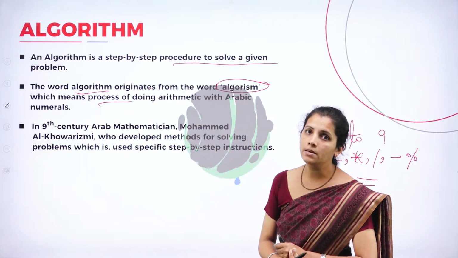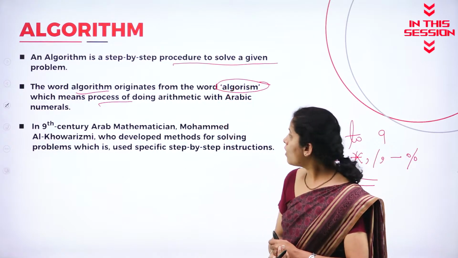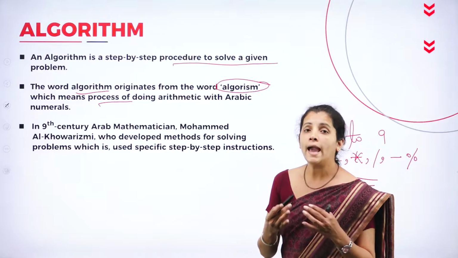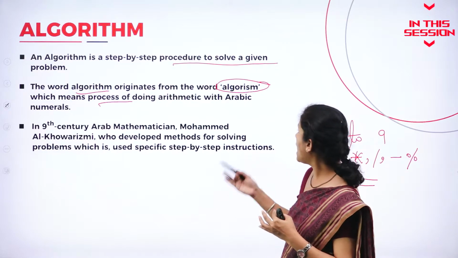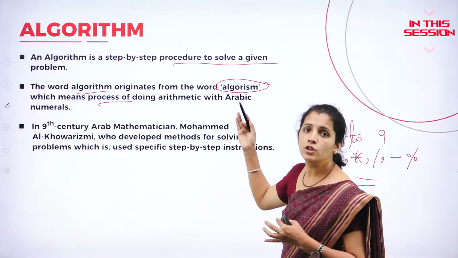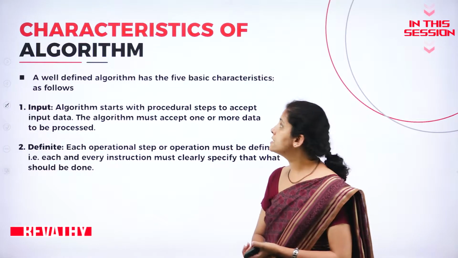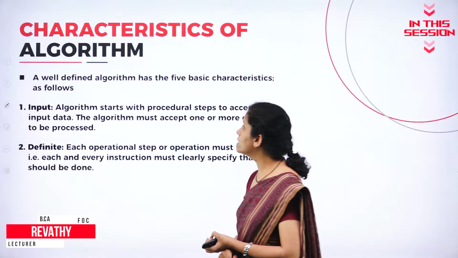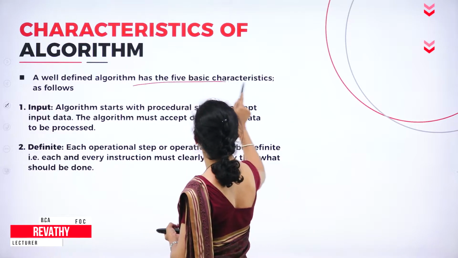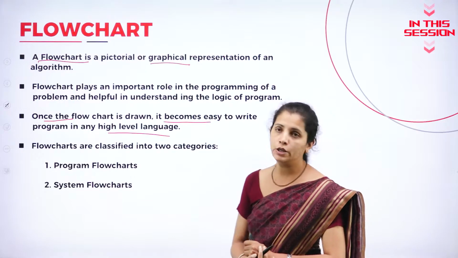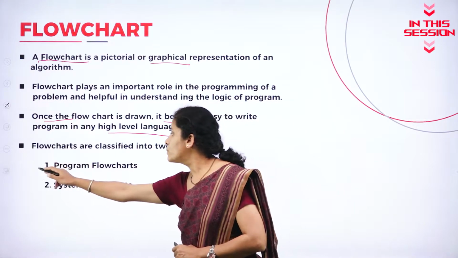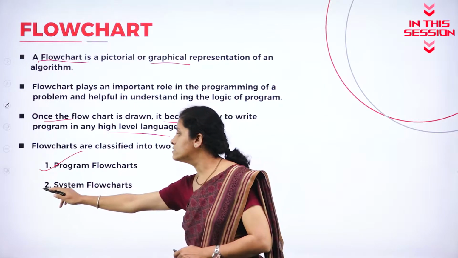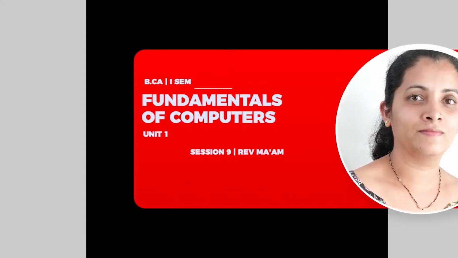So what is an algorithm here? It is a process of performing arithmetic as well as arithmetic numericals. The characteristics of an algorithm: a well-known algorithm must have 5 basic characteristics. Flowcharts are categorized into 2 types: program flowchart and system flowchart.